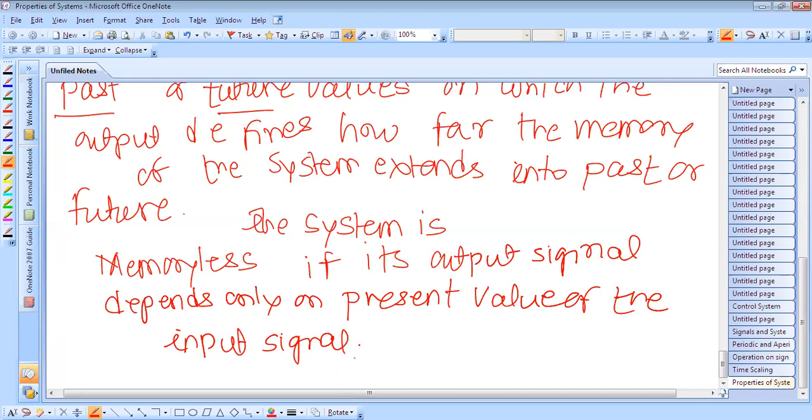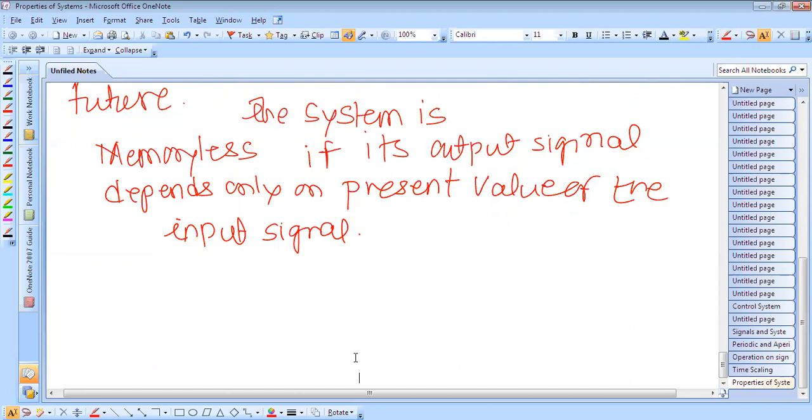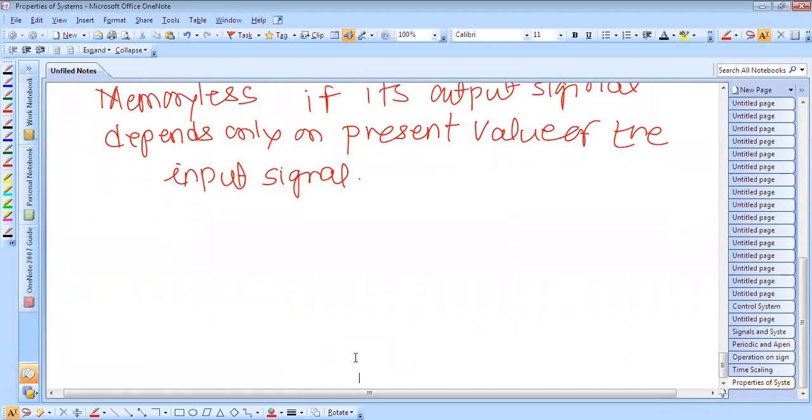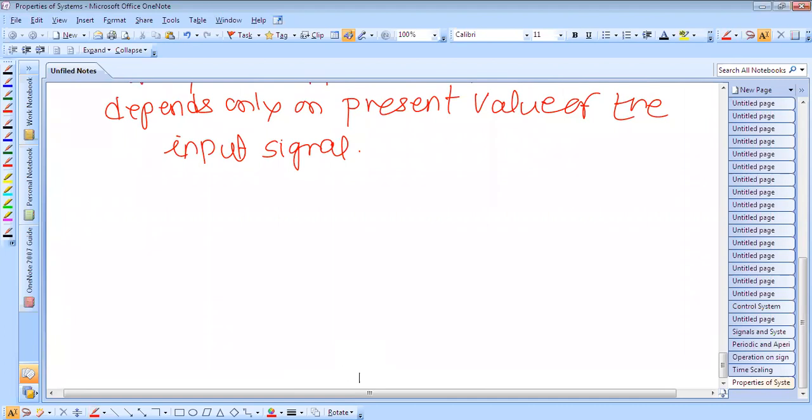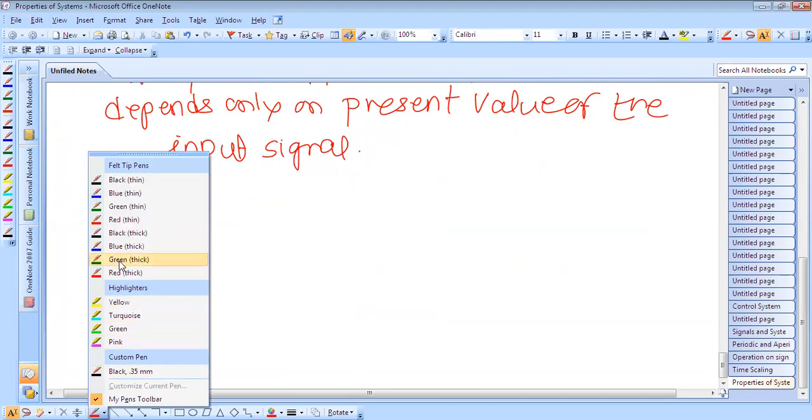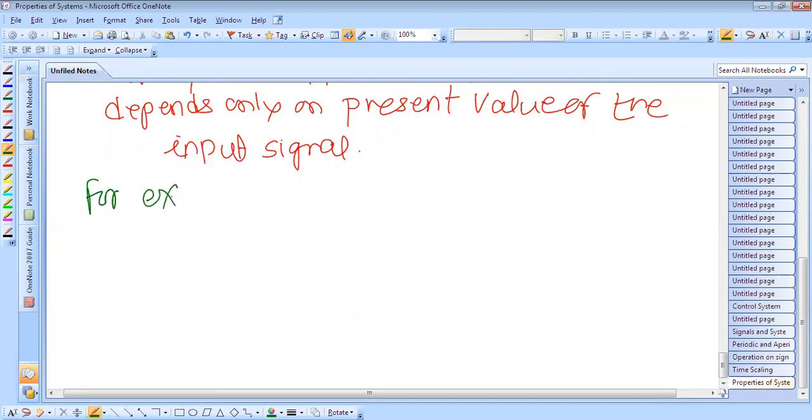Okay. So for example, a resistor is memoryless since the current i(t) flowing through it in response to the applied voltage v(t) depends only on the present voltage.